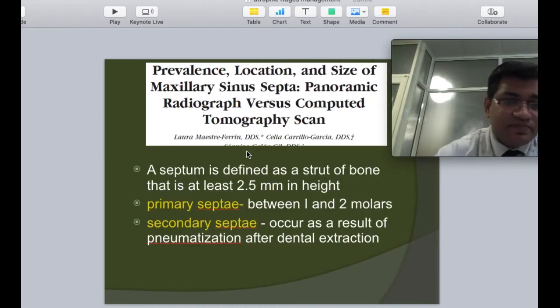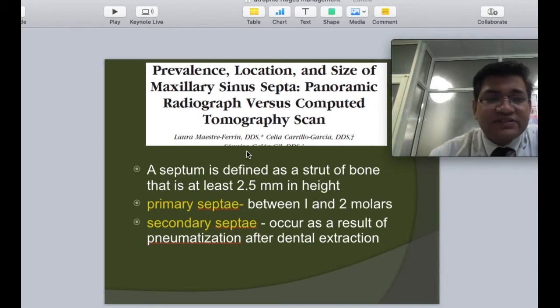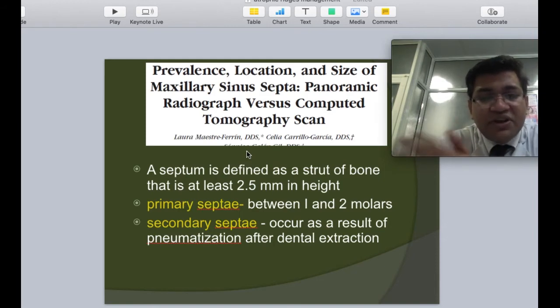What makes these sinus surgeries so challenging? There are multiple septae that could be present. A septum, what is a basic septum? A septum is basically defined as a strut of bone that is at least 2.5 millimeter in height. They could be varied in location. They could be present at the top or roof, or laterally, medially.